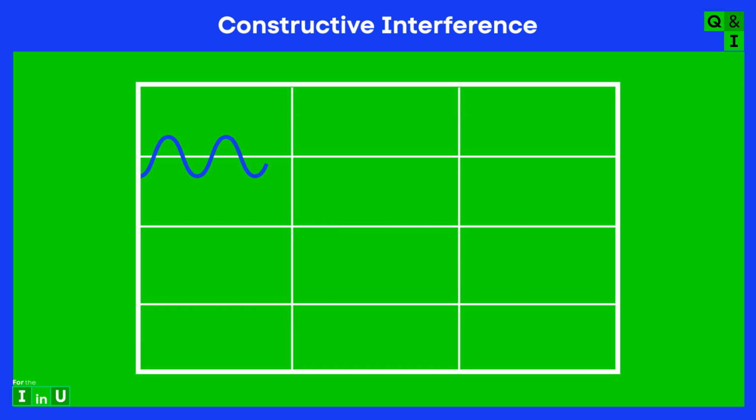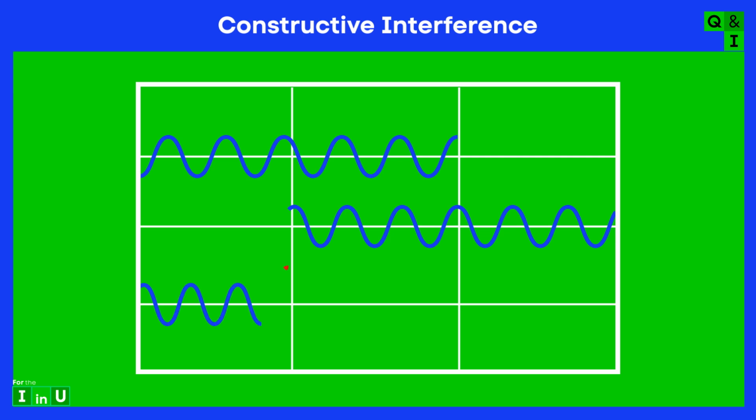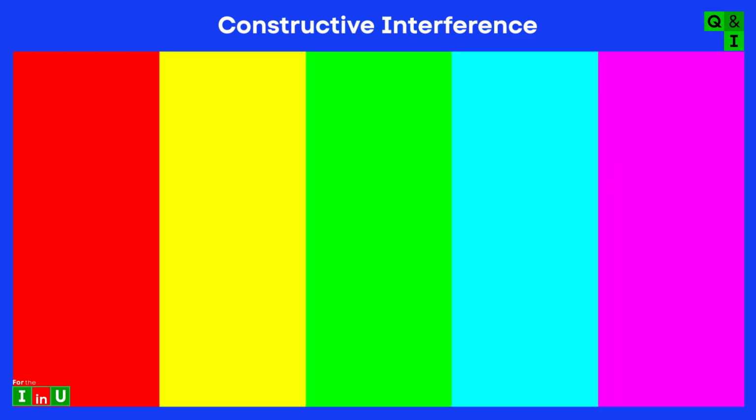Constructive interference. Constructive interference occurs when waves are in phase, meaning their peaks and troughs align. When waves interfere constructively, their amplitudes add up, resulting in a wave with a larger amplitude. In the case of light, this can lead to brighter colors.